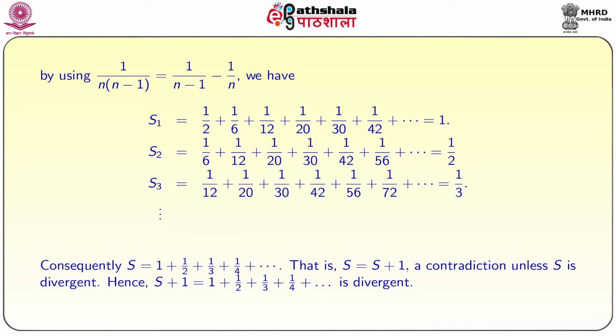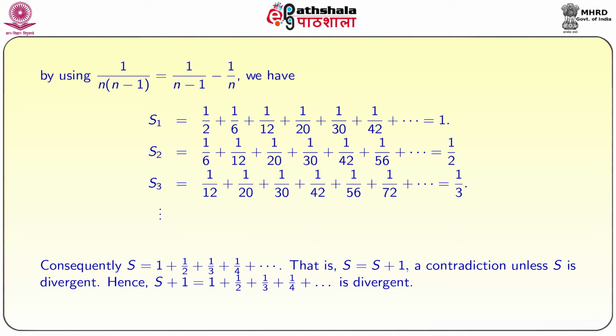Now, similarly, S2 is equal to 1 by 6 plus 1 by 12 plus 1 by 20 and so on, which is equal to 1 by 2. Here it is easy to see: if S1 is equal to 1, then looking at S1 and S2, the difference S1 minus S2 is equal to 1 by 2.